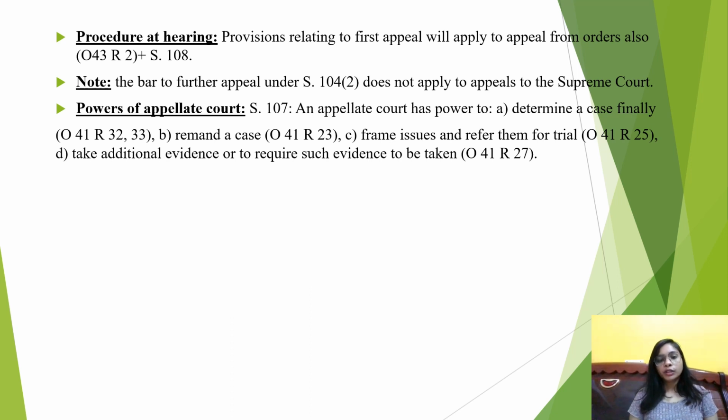Now lastly, we will talk about the powers of the appellate court. The powers of the appellate court have been provided under section 107, and it says that the appellate court has power to determine a case finally. You can refer to order 41, rules 32 and 33. Next, it has the power to remand a case, meaning it can send back the case to the lower court under order 41, rule 23. Next, it can also frame issues and refer them for trial under order 41, rule 25. And lastly, it can take additional evidence or require such evidence to be taken, order 41, rule 27.